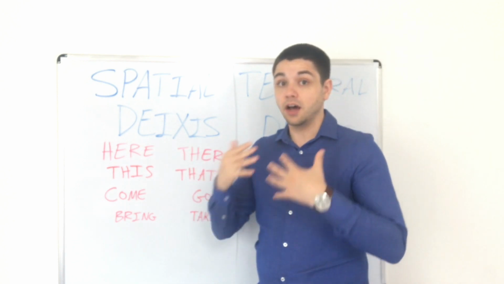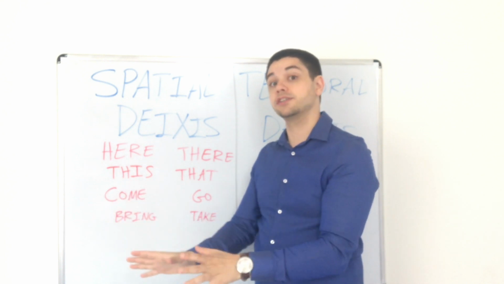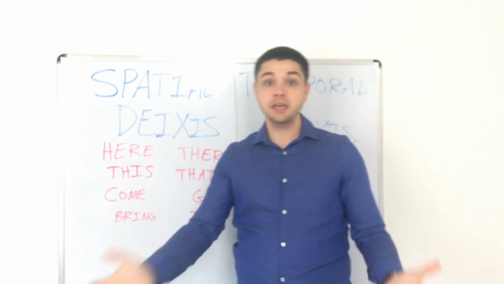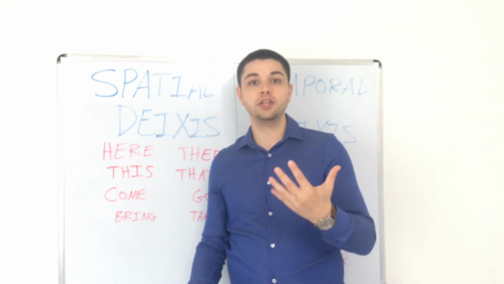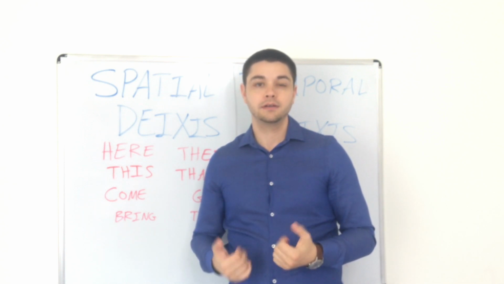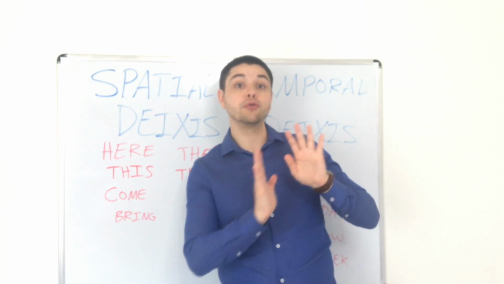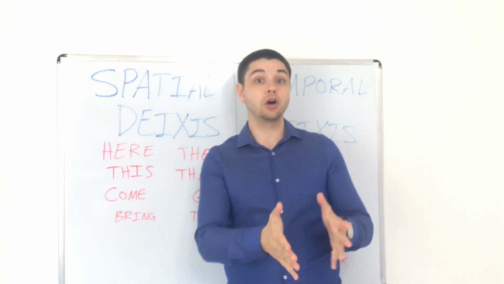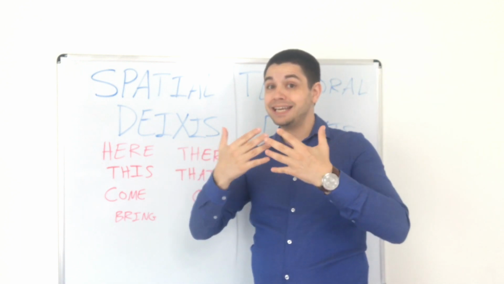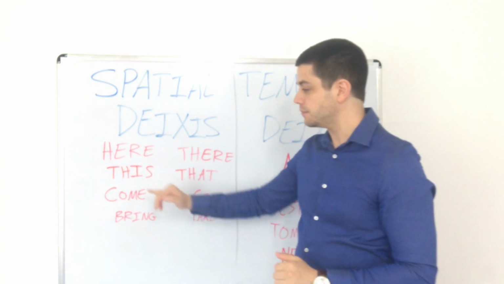There means away from me, the speaker, and near you, the listener. So these are opposites. If I say, come here, then you know that you should move closer to where I am. Right? If I say go there, then you should move further from where you are right now. So here is about coming near something, and there is about moving away from something.